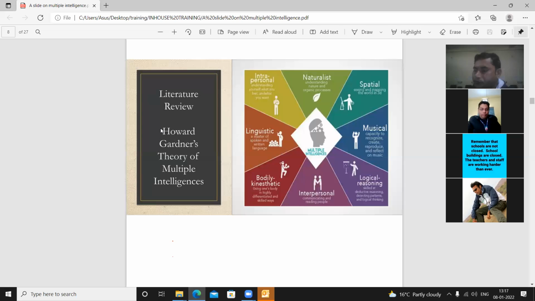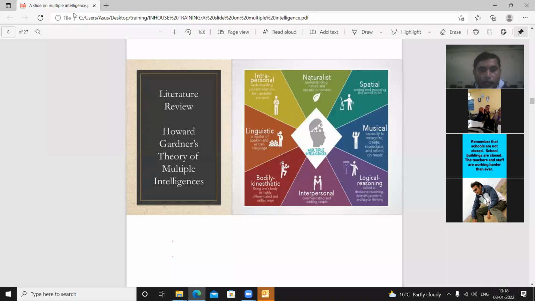Bodily kinesthetic means using the whole or a portion of the body, with flexibility and creativity. They will enjoy work related to hard physical work, like running, athletic work, gymnastic work. These types of work interest them. They will show their interest, and if we don't meet their expectations or requirements, they will not be connected with the activity. So it is very important to respect the interest of the students. Bodily kinesthetic is the second type of intelligence suggested by Howard Gardner.